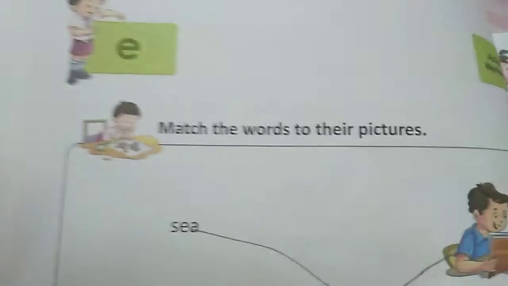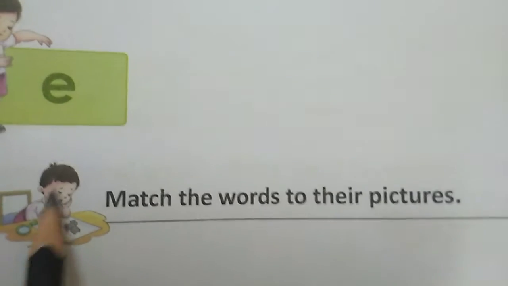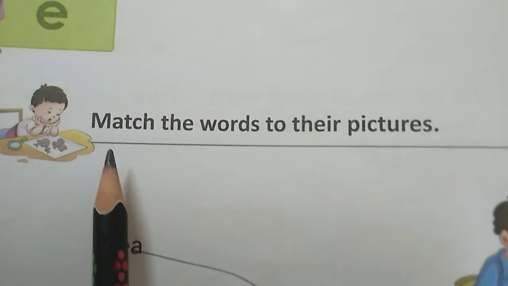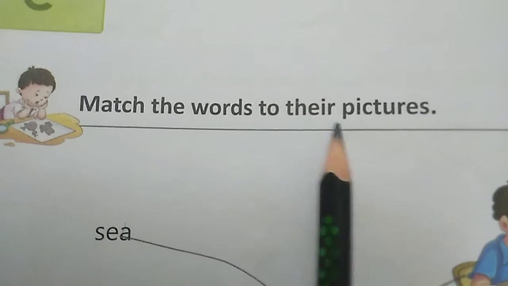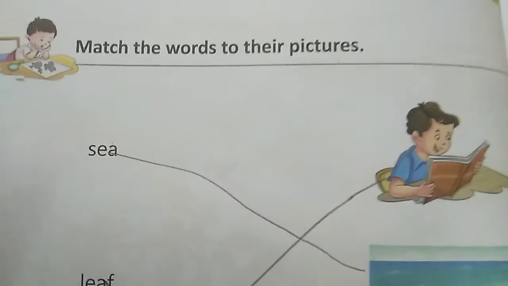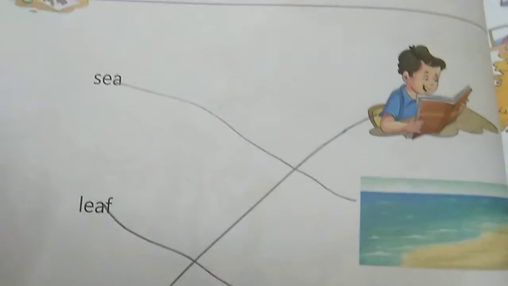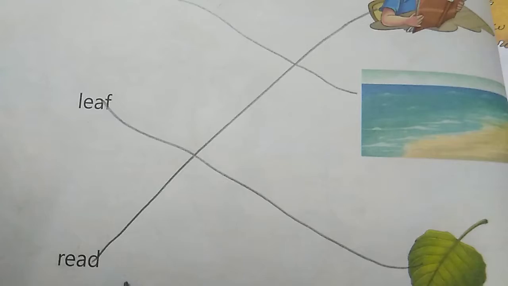In the next exercise activity, again E vowel. Here you have to match the words to the pictures. See, words are given, pictures are given, and you have to match it.